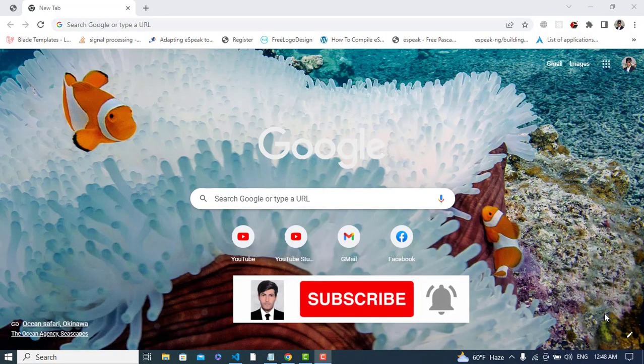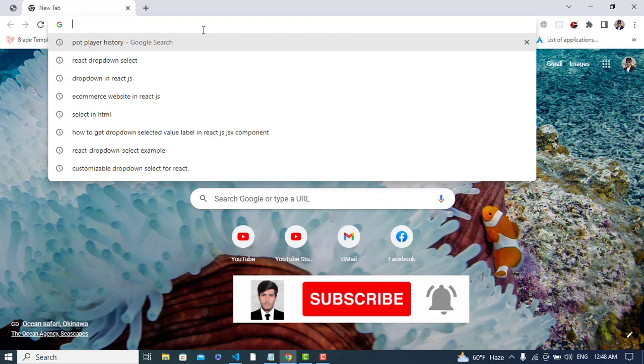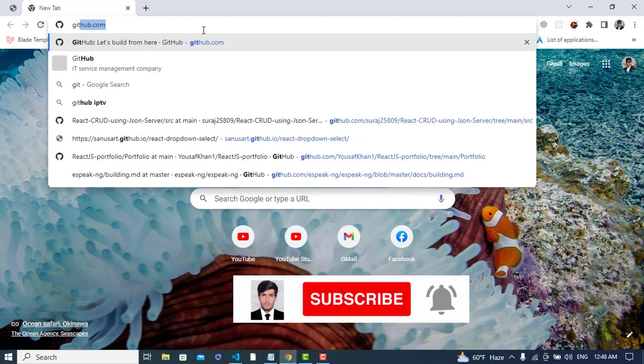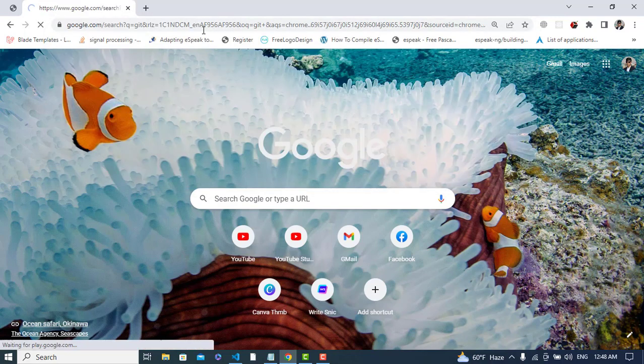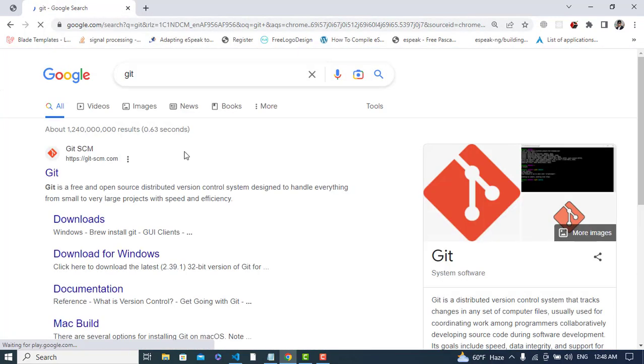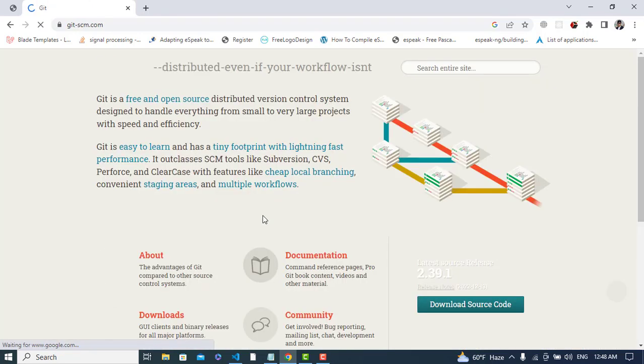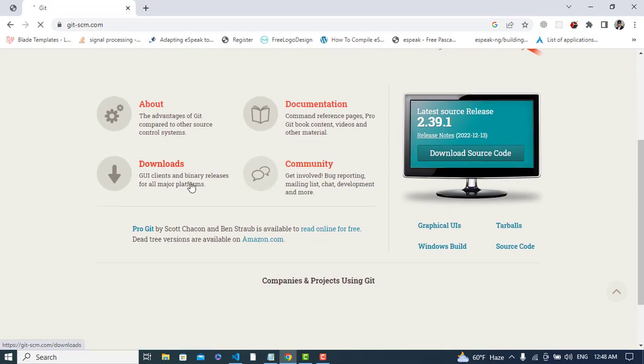Hi, in this video we will install Git on Windows 10. To install that, first of all we will come to the Chrome browser or some other browser and just search for Git, and we will come to this first website and click this Git. After that we will come to the download section.